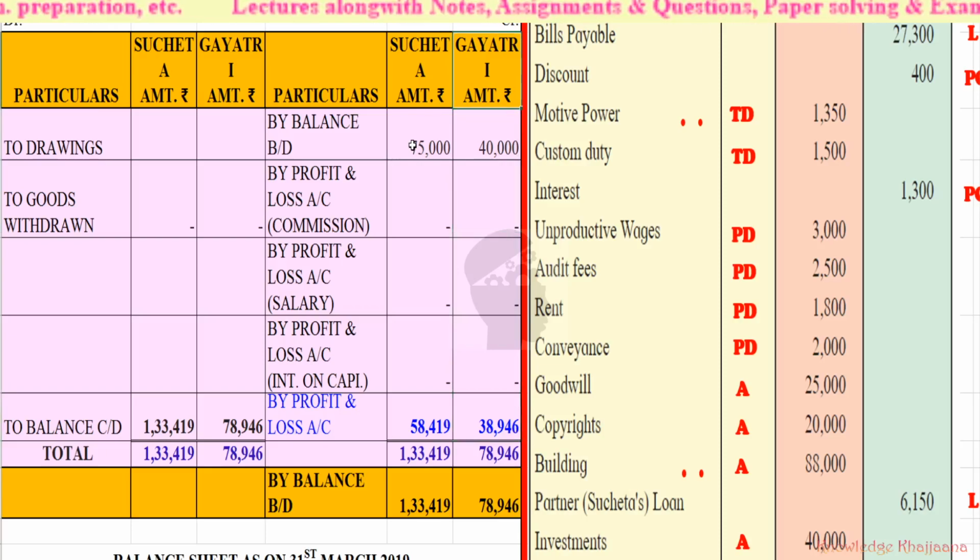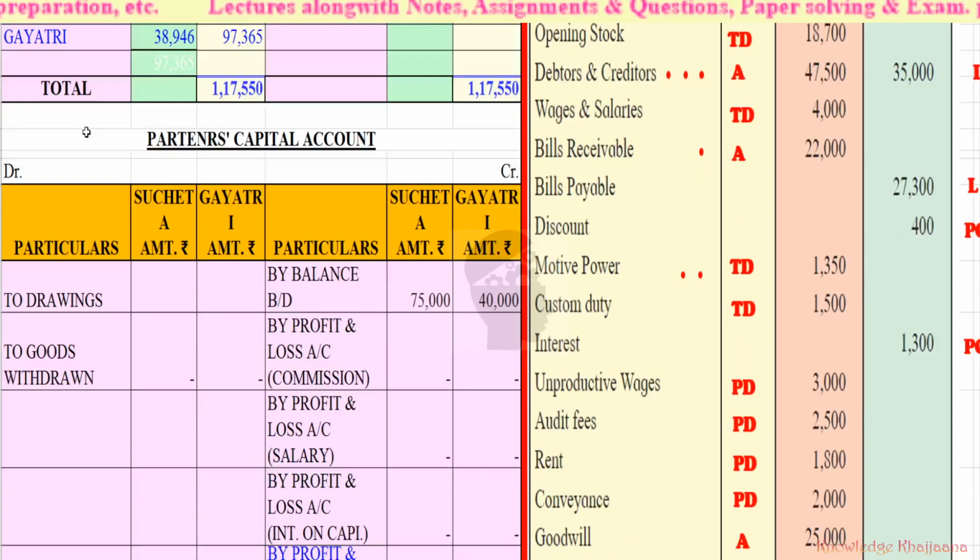Okay, so what is the total amount of capital of Sucheta? Her original capital balance plus her profit, it will become rupees 1,33,490. Similarly, Gayatri's capital was rupees 40,000 and her share of the profit was rupees 38,946. So her total capital will become 78,946. Why? Because they are maintaining the partner's capital by fluctuating capital method.